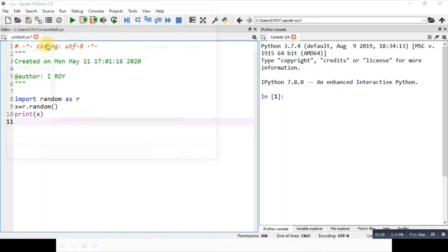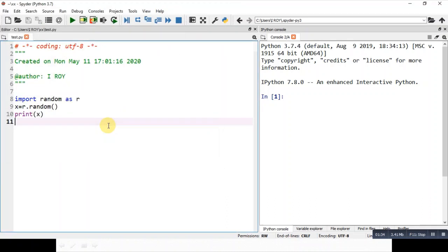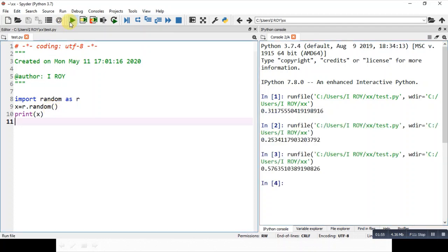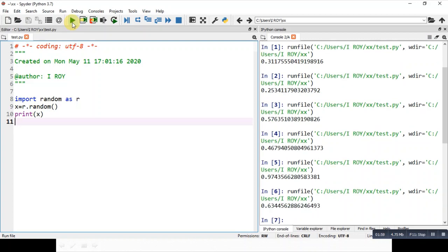Now let us see the program. I am saving this one, test is the name of the program. So we are testing the program here, and let us run it. Now you can see the output that is generated. This is the random number that is generated here. The range, as I told you, is from 0.0 to 1.0. In between this range, anything may get generated. So this is how it is generated. The range is fixed here.